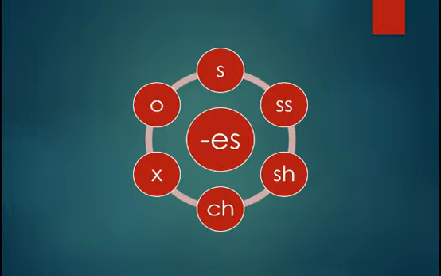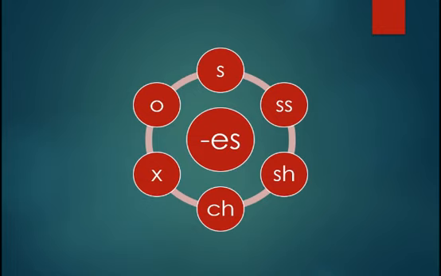Let's have some spelling notes. These are called the ES lovers. You had this in the primary stages. If the verb ends in S, SS, SH, CH, X or O, and the subject is singular or one of the third person singular pronouns, we add ES at the end of the verb.